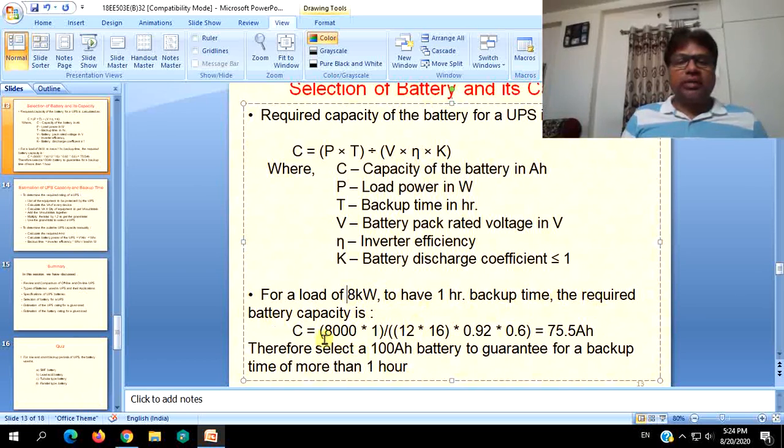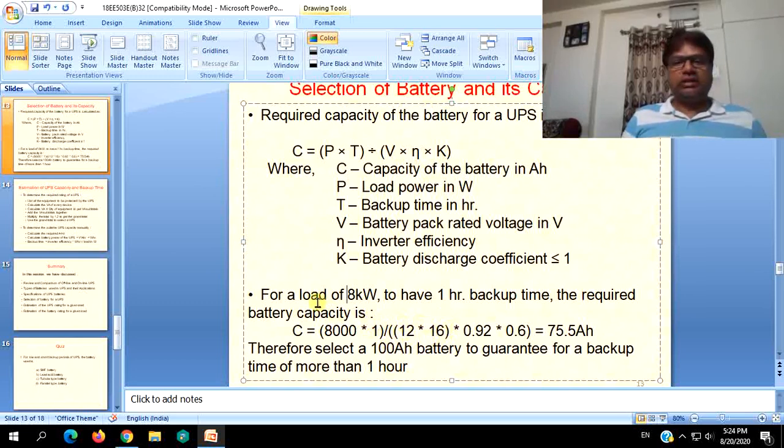The required battery capacity is, just go on substituting those values. 8000, 8 kilowatt, T is 1 hour. V is the battery pack, here 12 into 16. 16 batteries are used in series to increase the voltage, that is 192 volts.